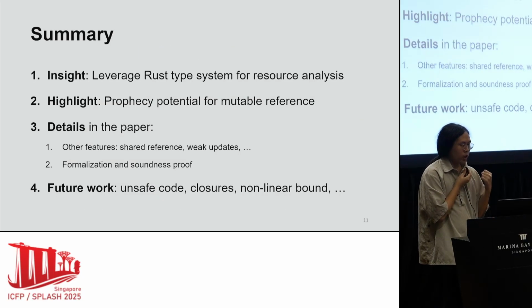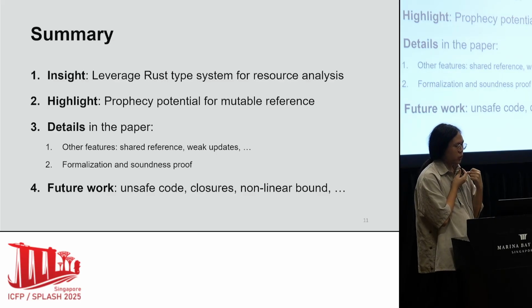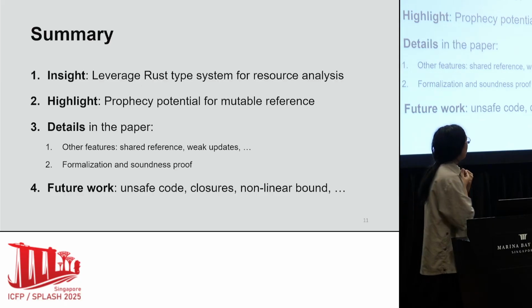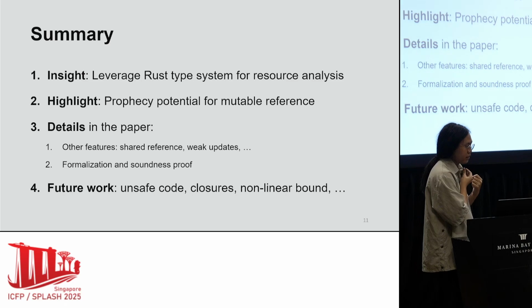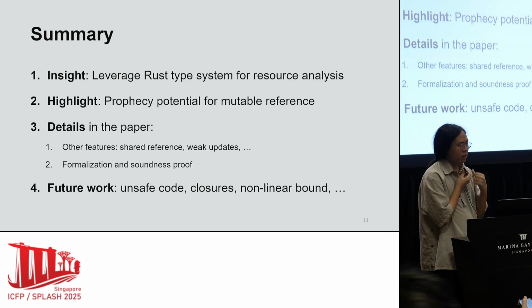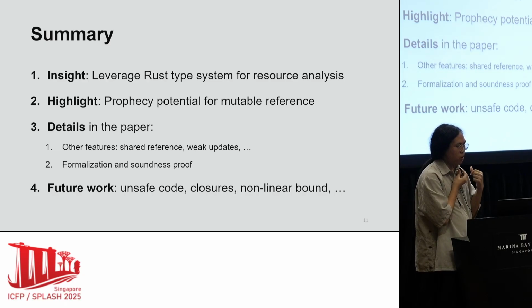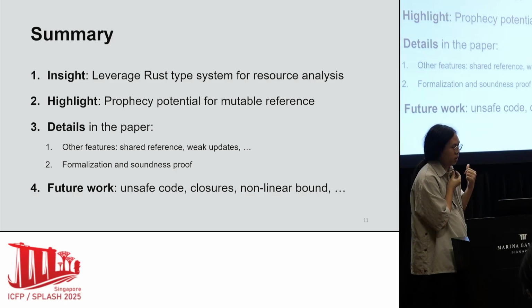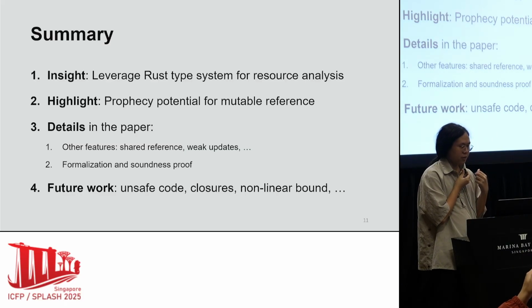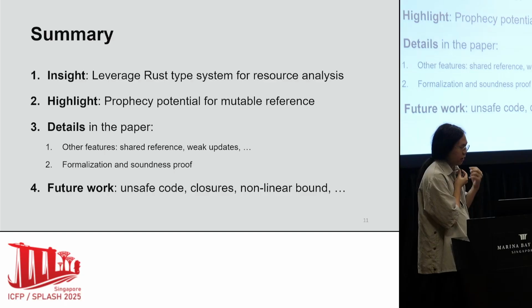To summarize, we have introduced a novel approach for resource analysis in RaRust using prophecy potential. The key insight lies in effectively leveraging Rust's powerful type system to enable fine-grained resource analysis. The main highlight of our approach is the introduction of the prophecy potential for mutable reference. This allows us to soundly check and transfer resource through mutable reference compositionally. In addition to our main contribution presented here, we also have some other significant contributions detailed in the paper.